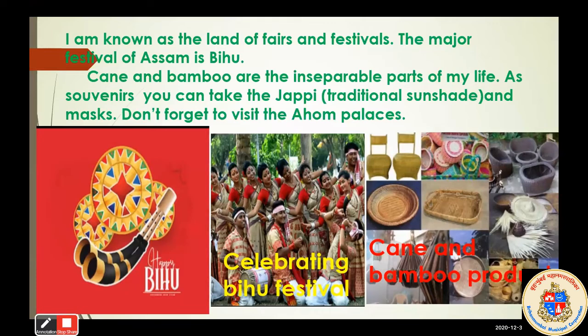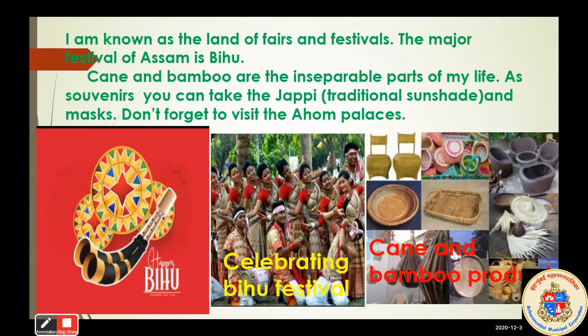After that, you can take the Jappi. The Jappi means what? The handmade hat, which is famous all over the world from Assam. So, a souvenir means what? If you go to any place for a picnic, we always carry things from there.